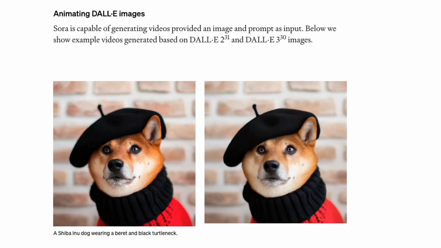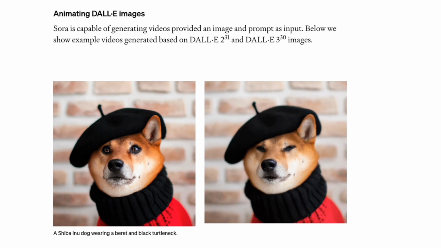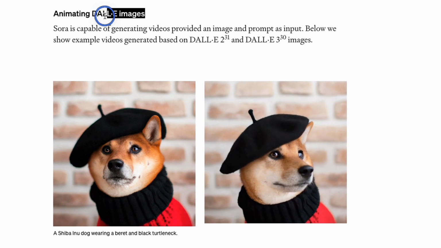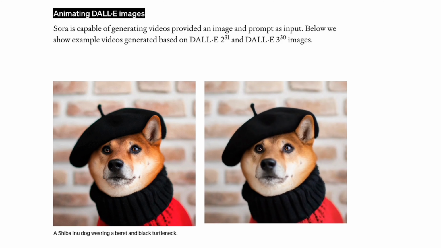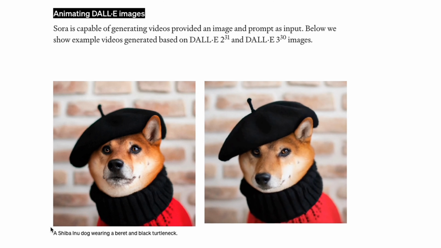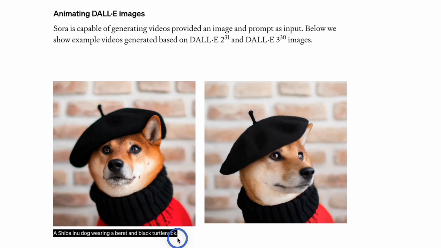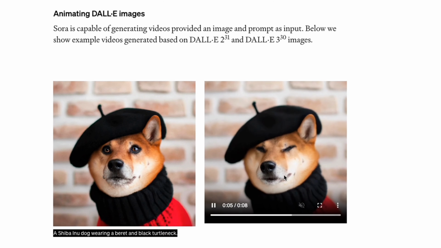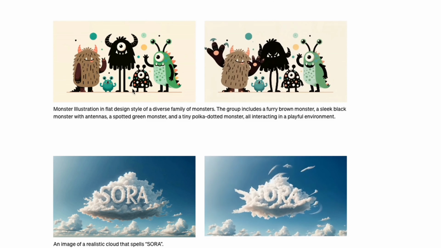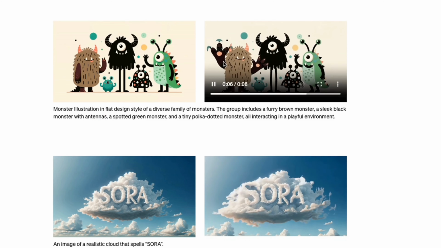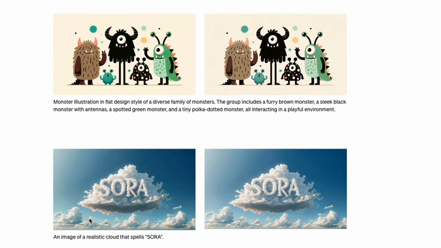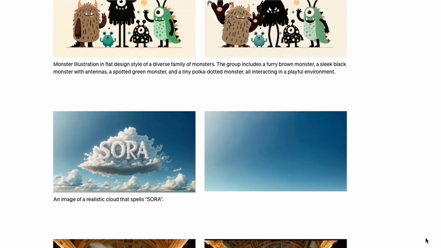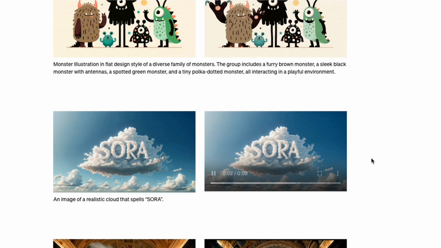Now, this model can do a lot more than simple text to video generation. So for example, you can animate DALL-E images using the Sora model. So here is the input image, the corresponding prompt, and then based on that prompt, this image is animated here. Here are a couple of other examples of animating images using a text prompt. This one is actually pretty cool because the cloud shows up with Sora written in the cloud.